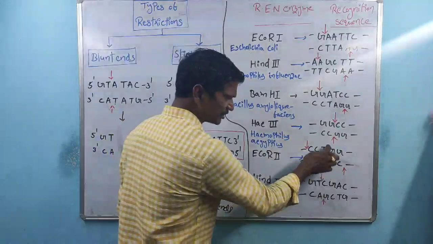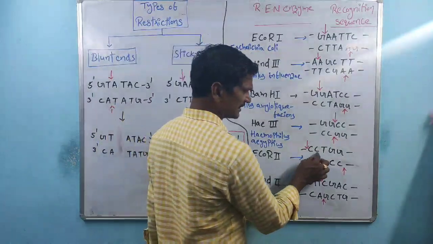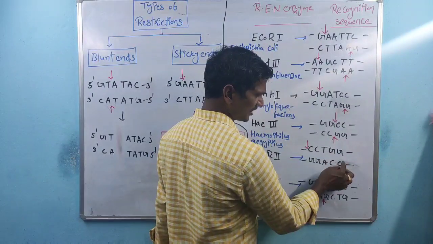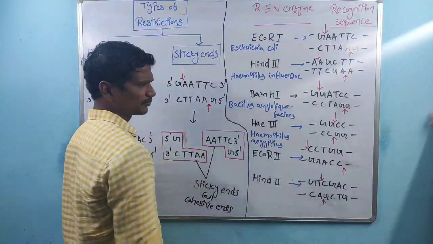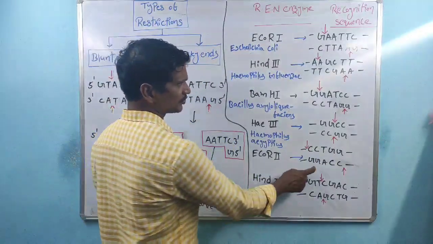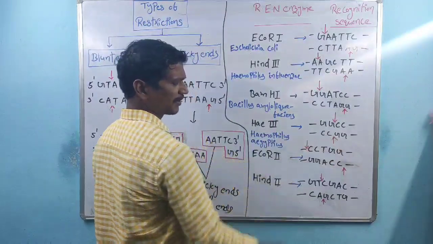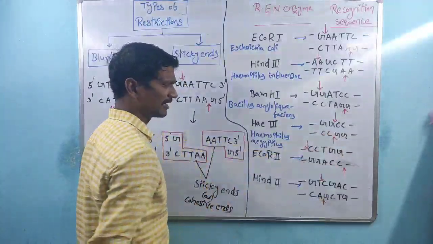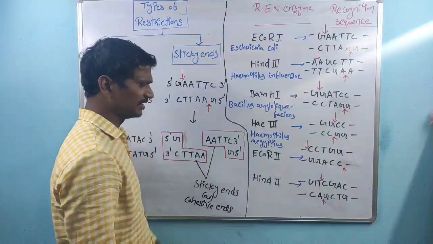CCTGG, CCAGG. This one also produces sticky ends. Remember, HaeIII produces blunt ends. EcoRII produces sticky ends.